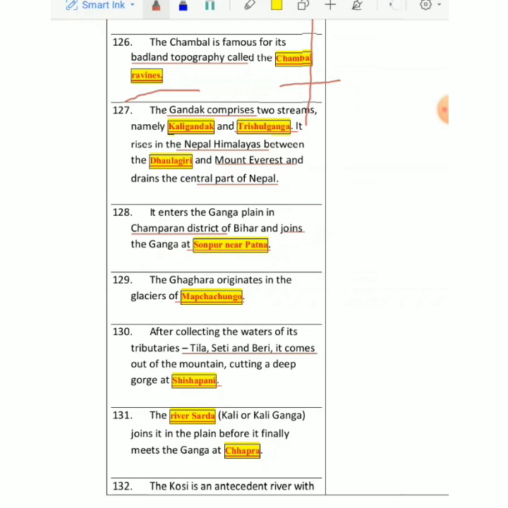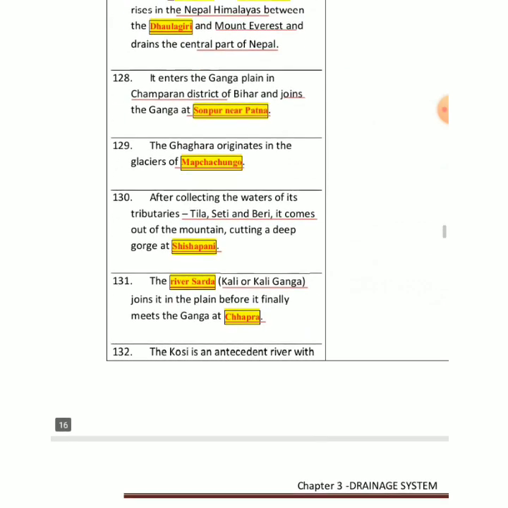Then we have river Sarda. It's also known as Kali River or Kali Ganga, and it joins in the plain before it finally meets Ganga at Chapra. Right? Chapra बिहार में एक जगह है, वहाँ पर ये मिलती है जाकर.